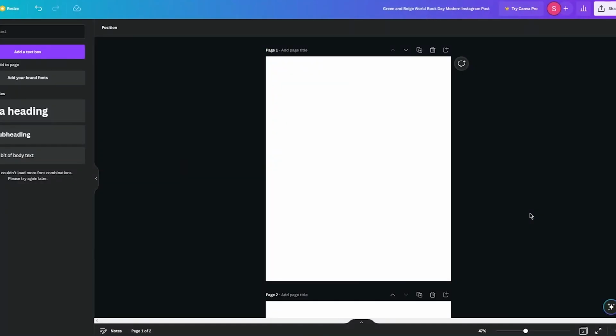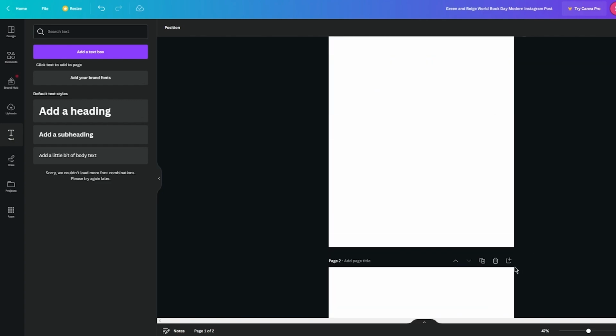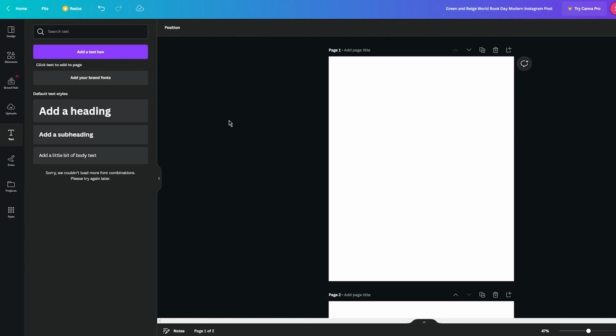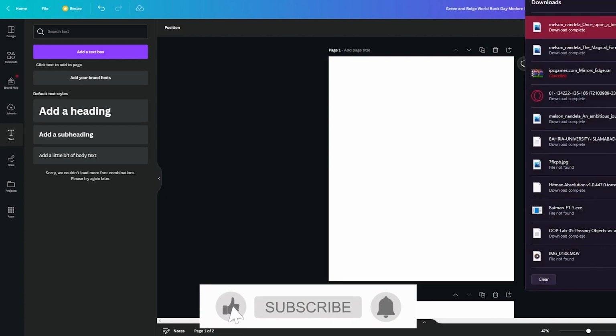So once you're here and you've created a proper book template for yourself, make sure to duplicate a few pages because we have a multi-page book, obviously. So now remember the photo that we used Midjourney to create. You're obviously going to download it.